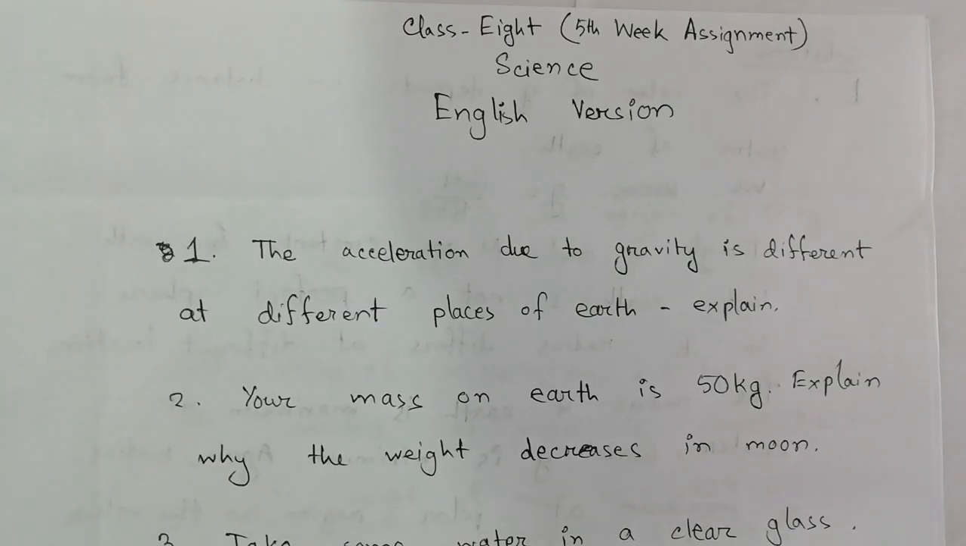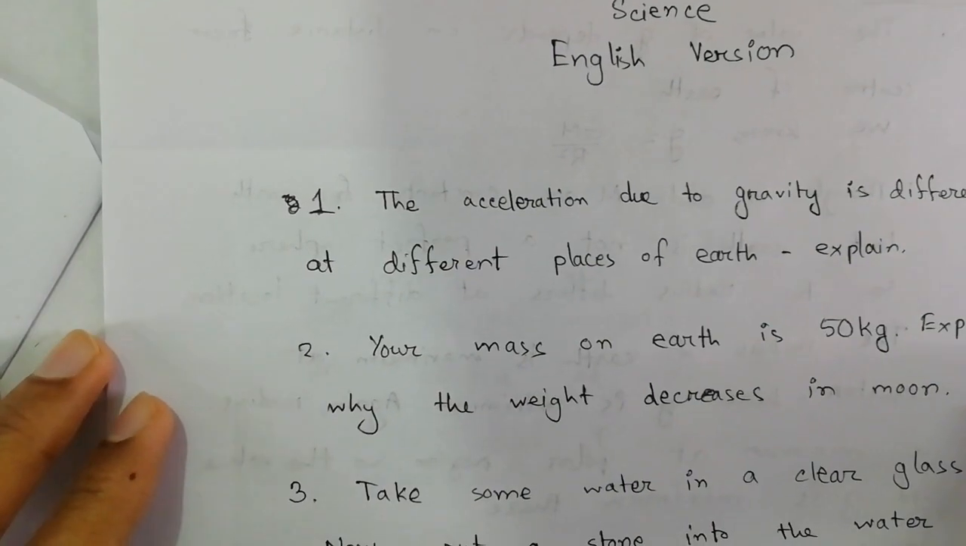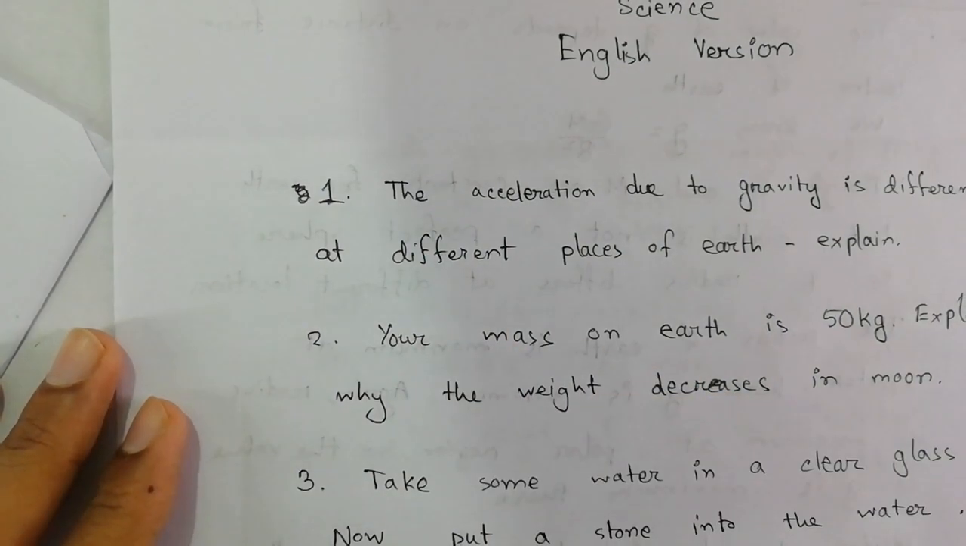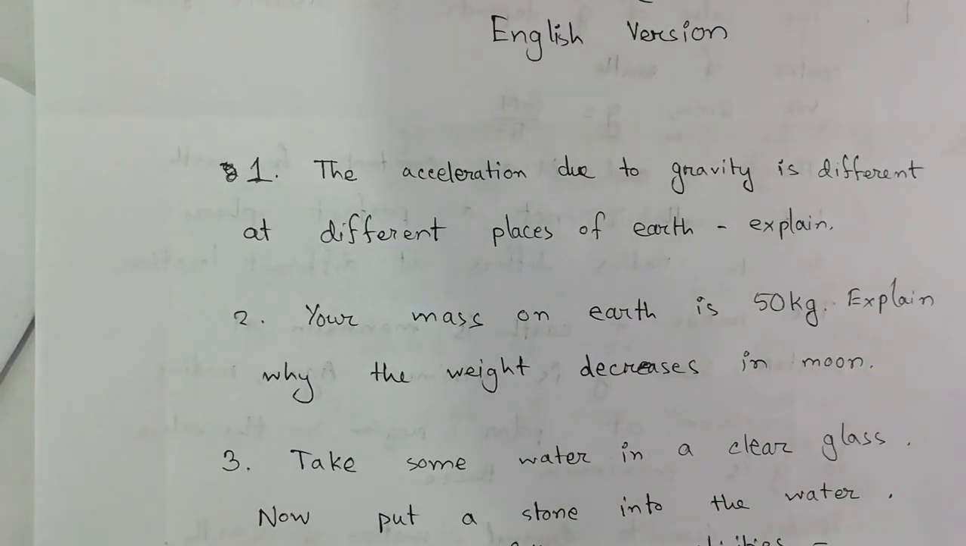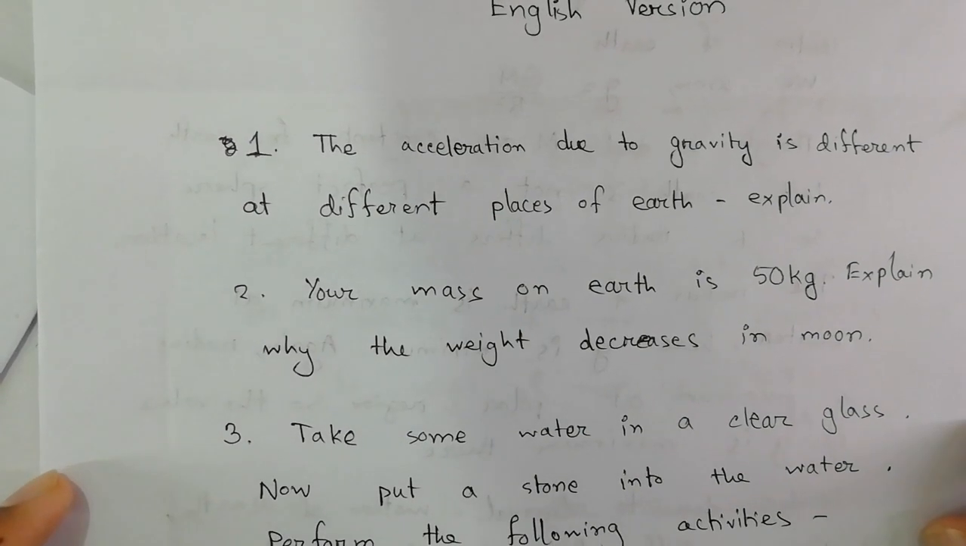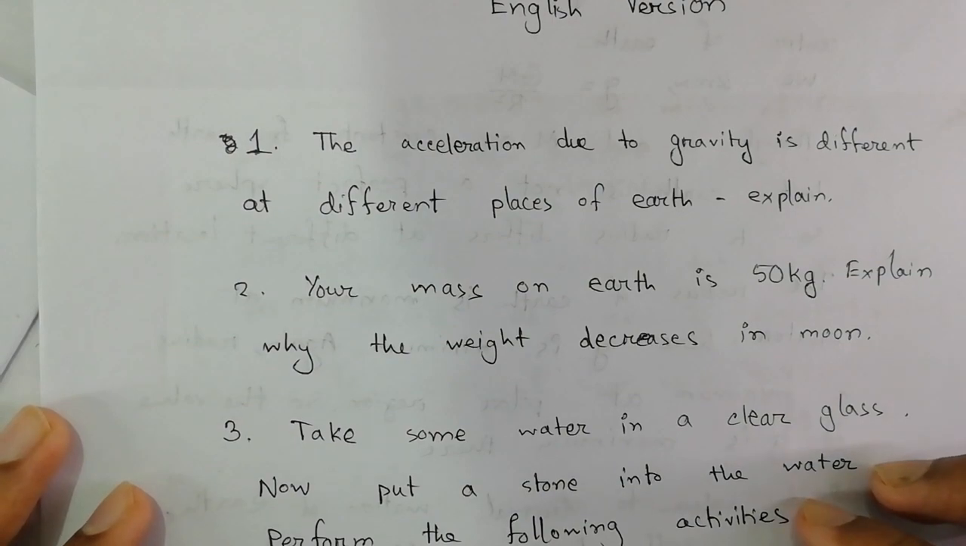So let us see the question at first. The question is given here. There are three questions. The first one asks why the acceleration due to gravity is different at different places of the earth. We have to explain this. And the second question says your mass on earth is 50 kg. Explain why the weight decreases on the moon.